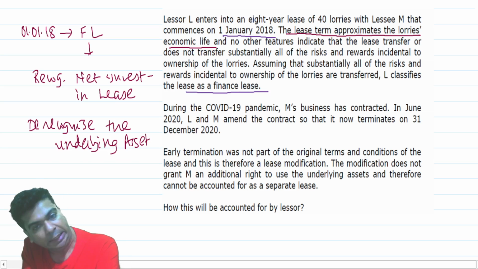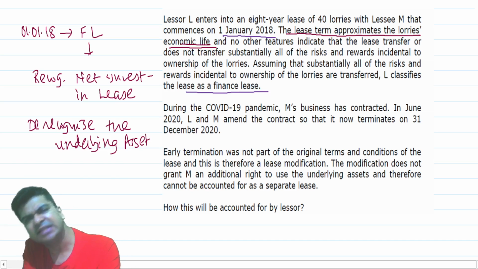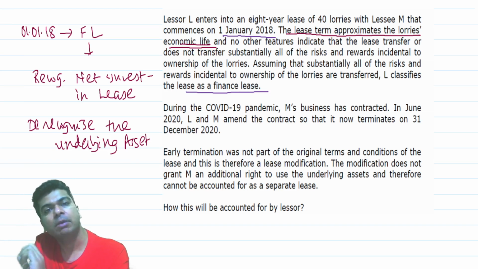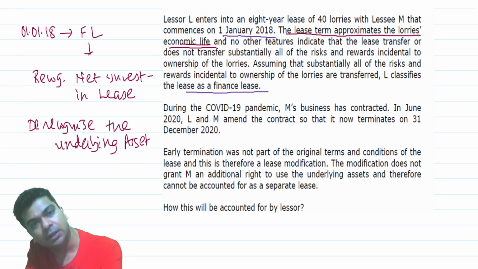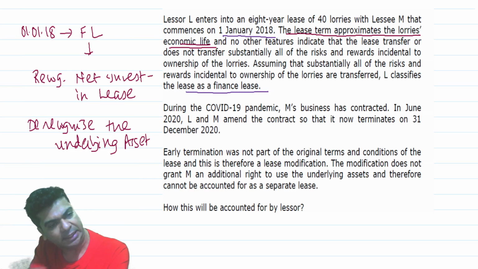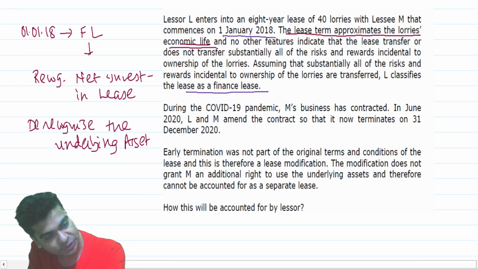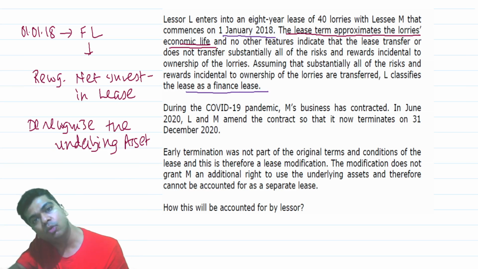Okay. So the lease term approximates the lorry's economic life, so I'm classifying this as a finance lease. I believe I said earlier operating lease. I'm not too sure. But yes, if the lease is covering a major part of the useful economic life, then this is one of the situations in which the lease will be classified as a finance lease. If I had said operating lease earlier, then that was a mistake. So as I said, I'll classify this as a finance lease. I will recognize the net investment in lease, and I will de-recognize the underlying asset. I'll remove these lorries from my books.